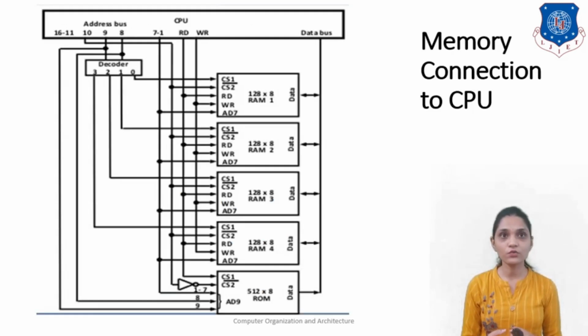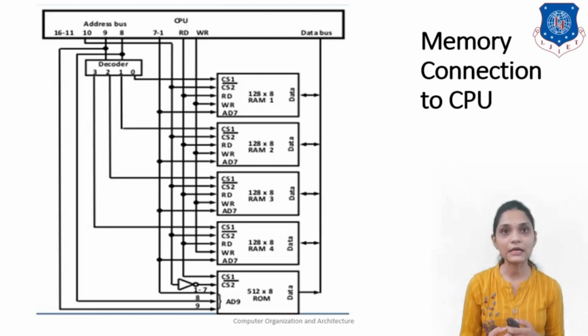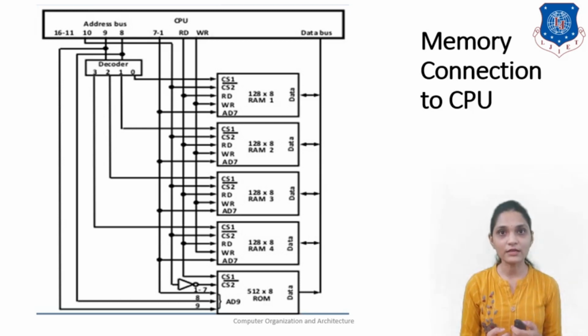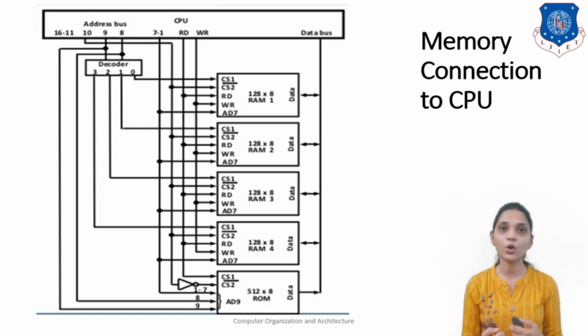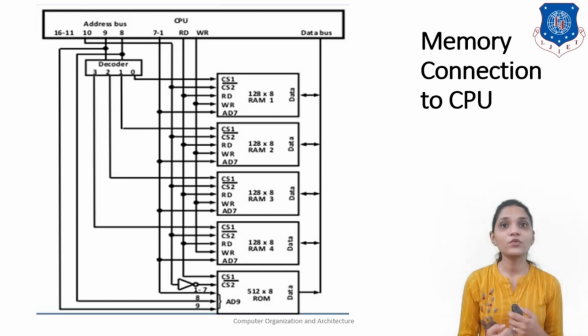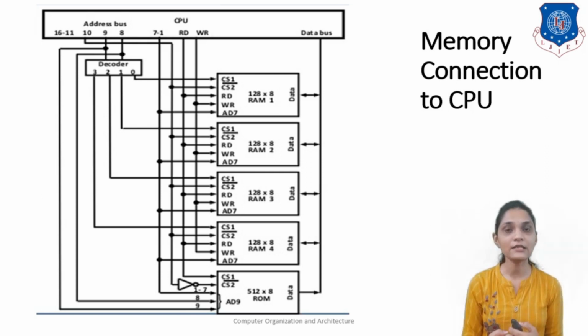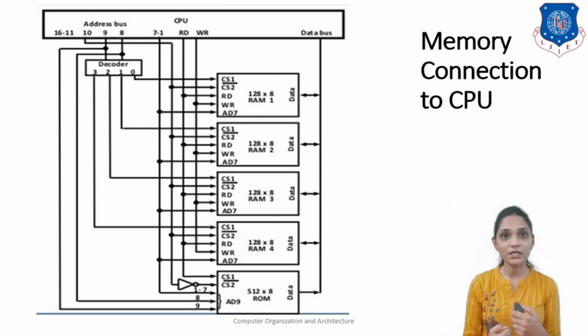This is the connection of this memory to the CPU. Here we have connected read and write to all of the RAMs, and only read to the chip select of the ROM, because in ROM you can only read the data. Then we provide address lines 1 to 7 directly to the RAM and also to the ROM, plus address lines 8 and 9 for the ROM, because ROM requires 9 address lines.